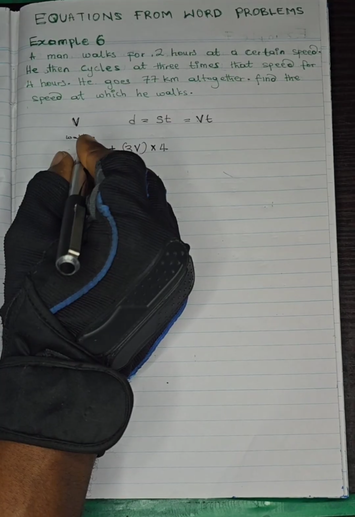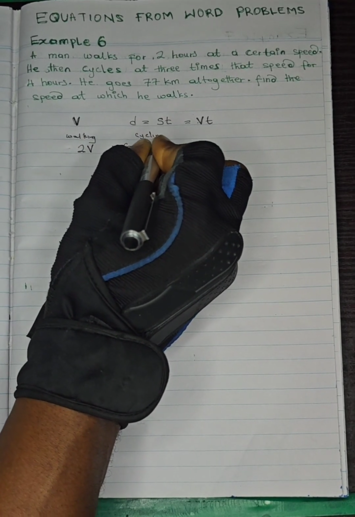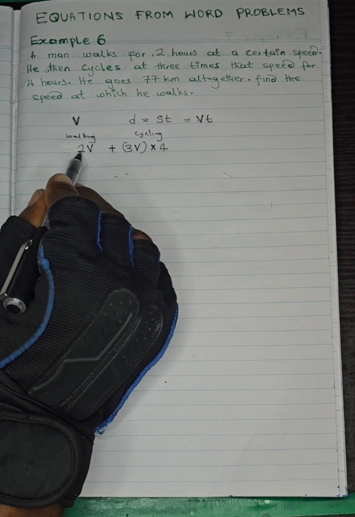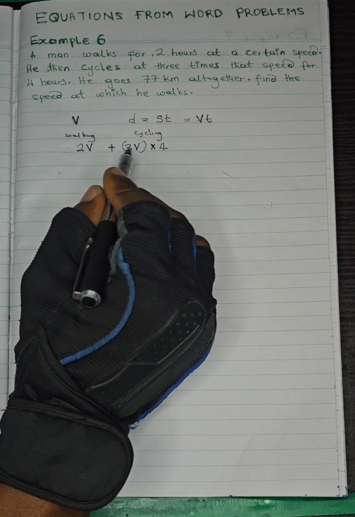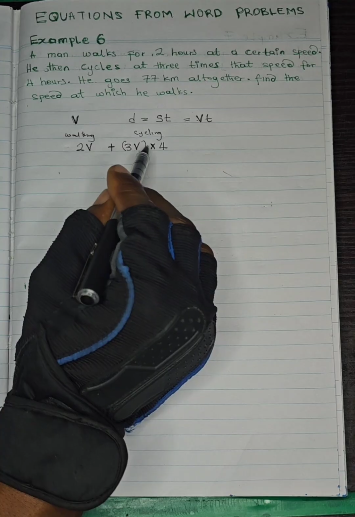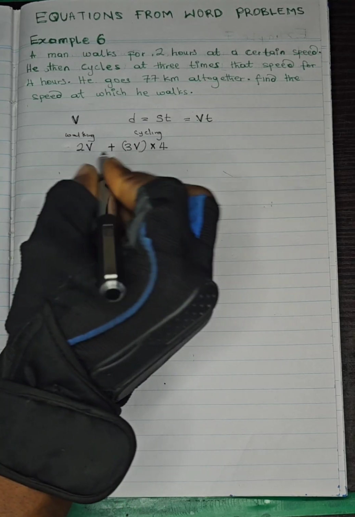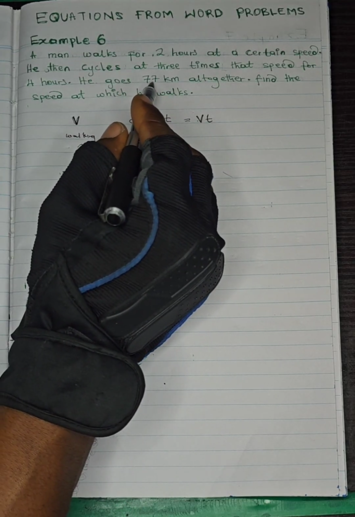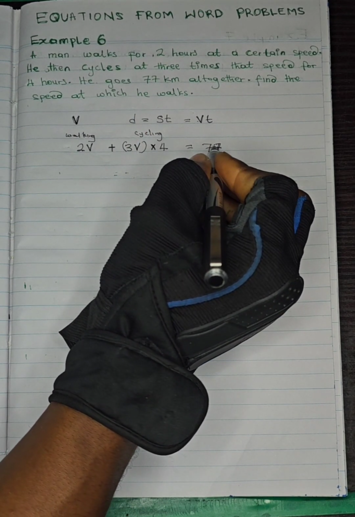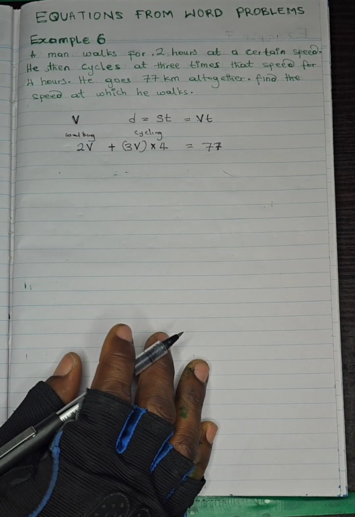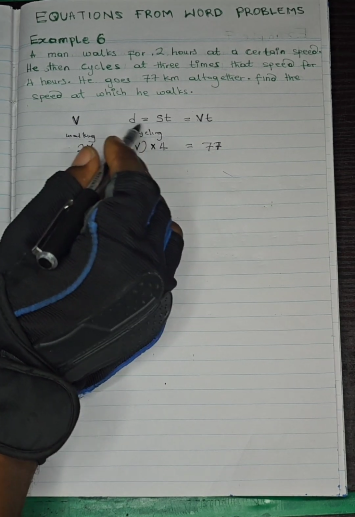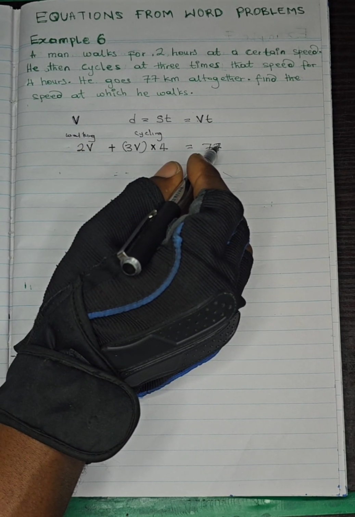So this was when he was walking, and this is when he was now cycling. So the speed he was walking was v, and the time was t, which is 2. The speed in this case is 3v, 3 times the speed as we read in the question, and the time is 4 hours. So we have been told that the total distance he covered altogether is 77 kilometers. Are we together? So the distance he walked and the distance he cycled is what makes up this 77.